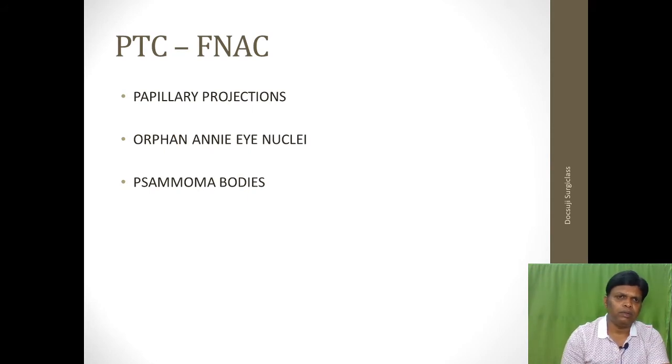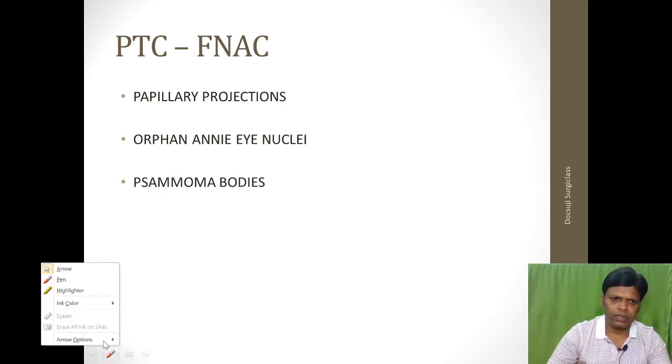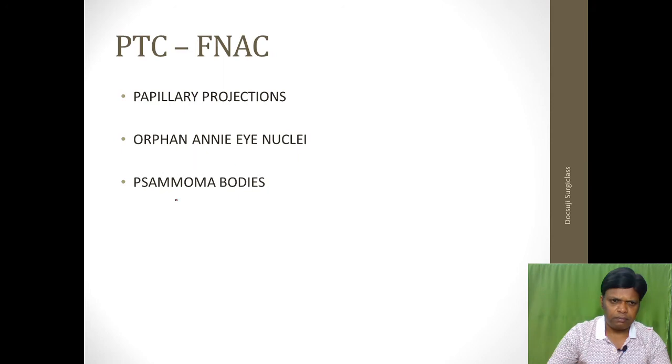Okay, so the picture you have seen shows features of papillary thyroid carcinoma. So what are the features of papillary thyroid carcinoma? Papillary thyroid carcinoma is characterized by, number 1, the presence of papillary projections. Number 2, orphan Annie eye nuclei.